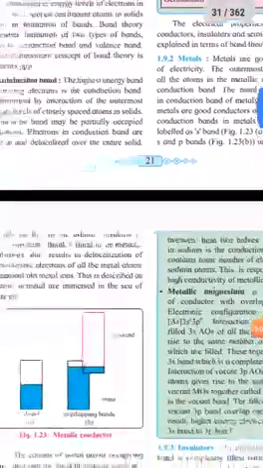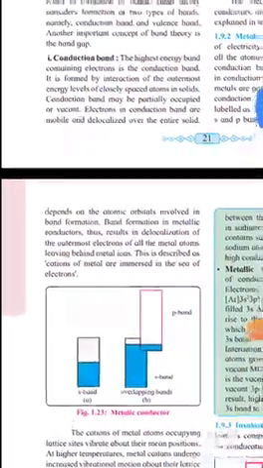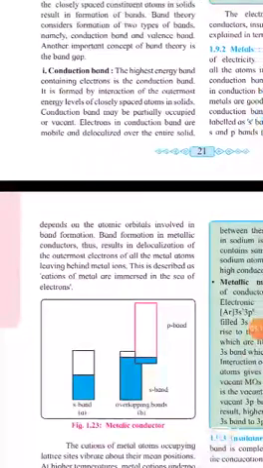This depends on the atomic formation. Band formation in a metallic conductor thus results in delocalization of the outermost electrons of all the metal atoms, leaving behind metal ions. These are described as cations of metals immersed in a sea of electrons.